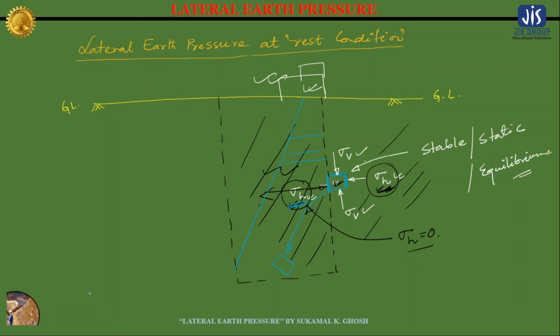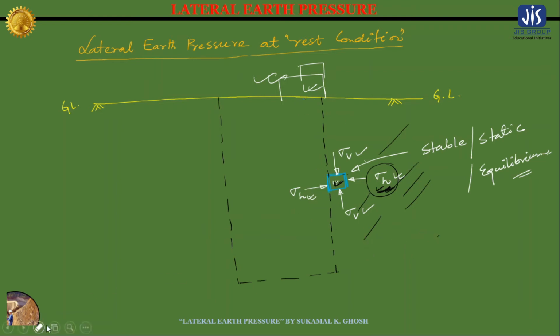Let me draw it in a better way. Suppose we have constructed a heavy structure.